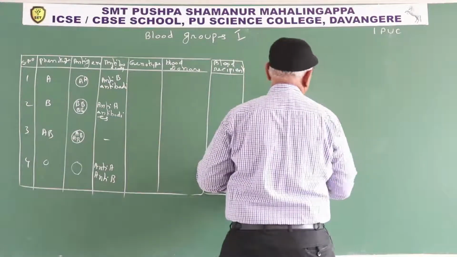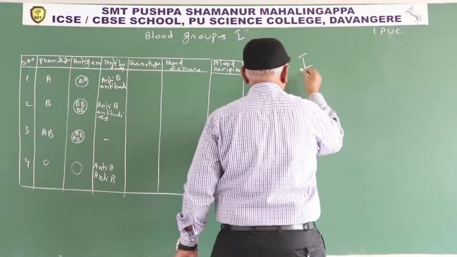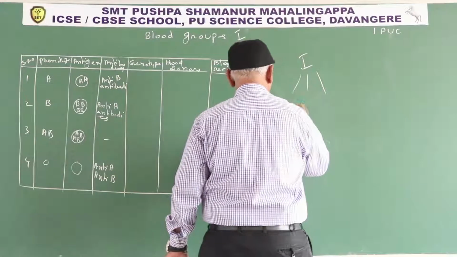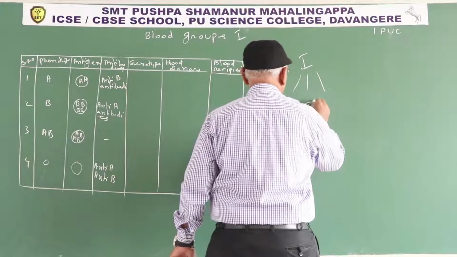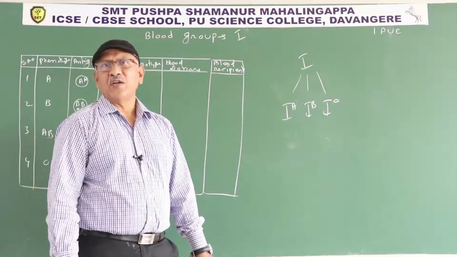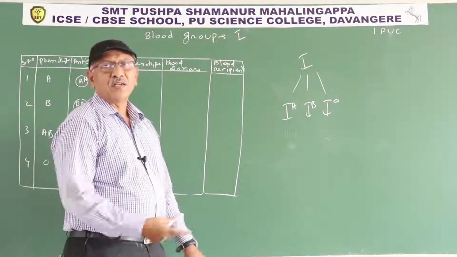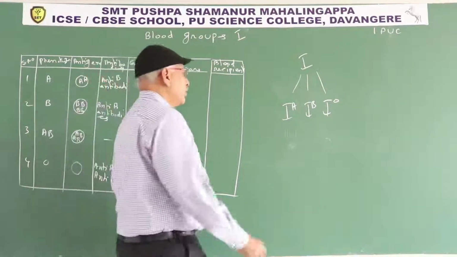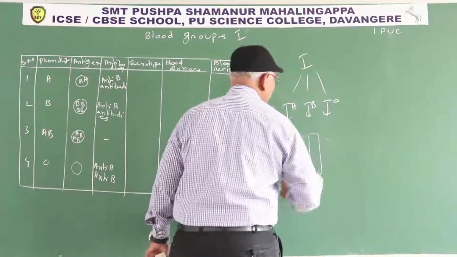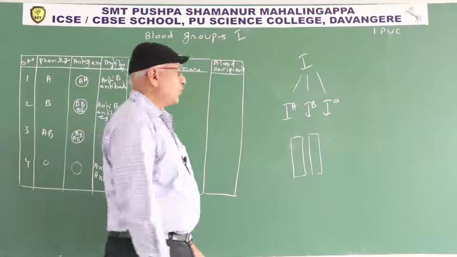I is the gene. The gene has alternative forms. The alternative forms of a gene are known as alleles. I power A, I power B, I power O are the alleles. Where are these alternative forms present? Every human being possesses 23 pairs of chromosomes. These alleles are present on the 9th chromosome.